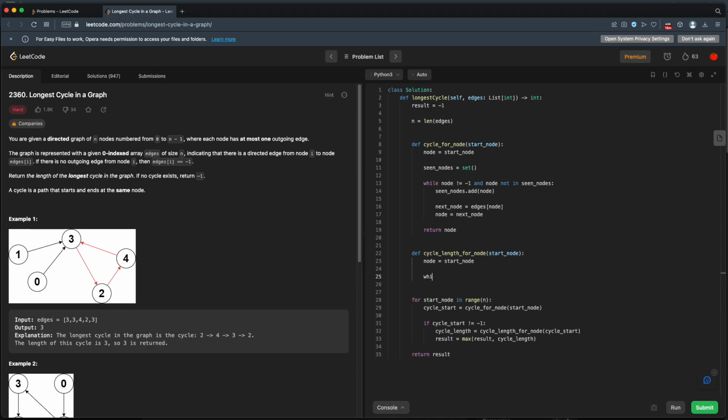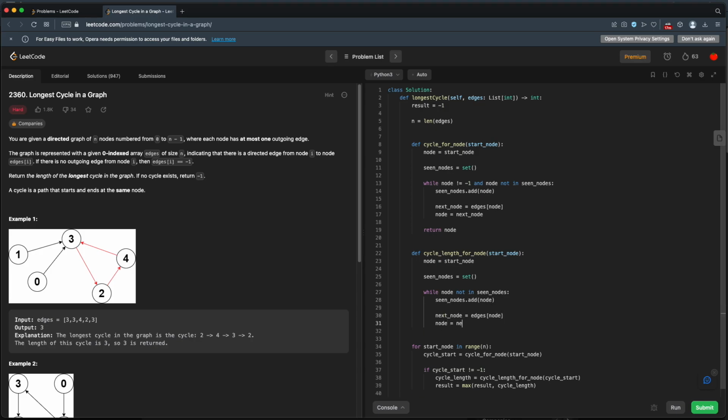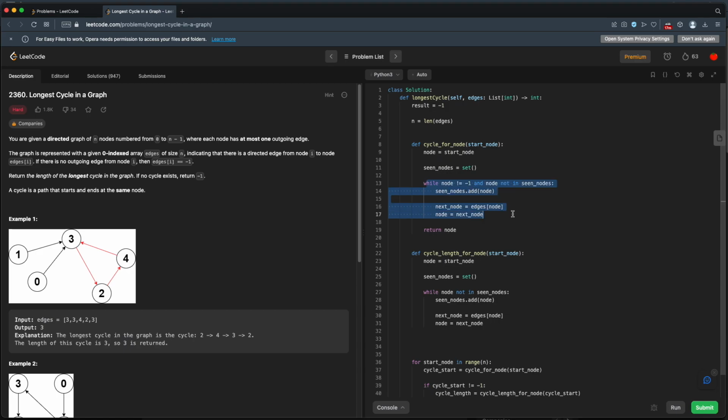So we need to keep track of our seen nodes. And while our node is not in the seen nodes, we'll add the node to the seen nodes. All right, so this looks very, very similar. So that's one place we can probably optimize later, since these look almost identical.